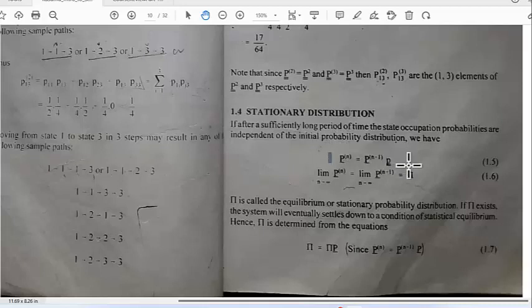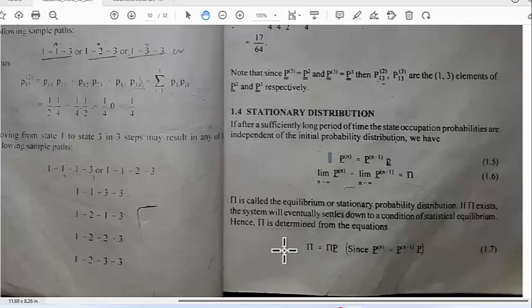So this equation we've seen before: the nth step probability vector is the n minus 1 step probability vector times the transition matrix. Now, in some cases, the distribution will settle down to an equilibrium distribution that does not change. We would call this the limit of Pn as n goes to infinity. We call that pi. Now, if we take the limit on both sides, this pi must satisfy pi equals pi times the transition matrix. Now you may recognize this as an eigenvector equation. Pi is an eigenvector of the matrix P.